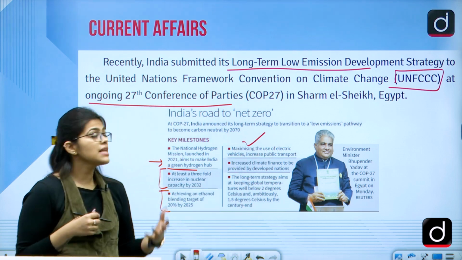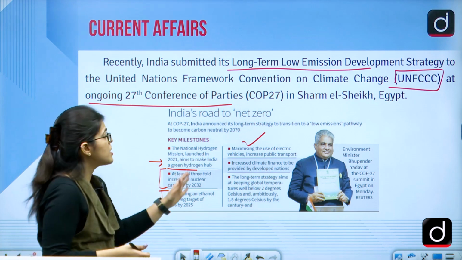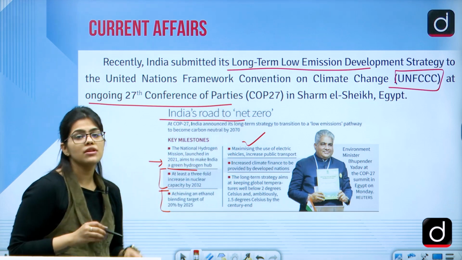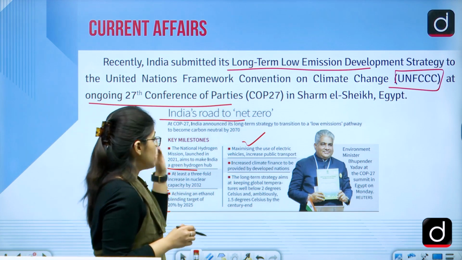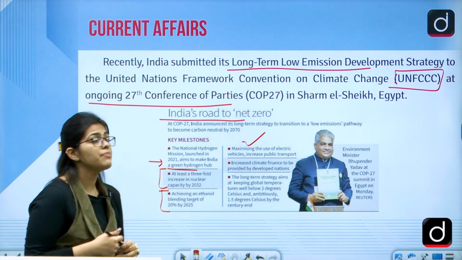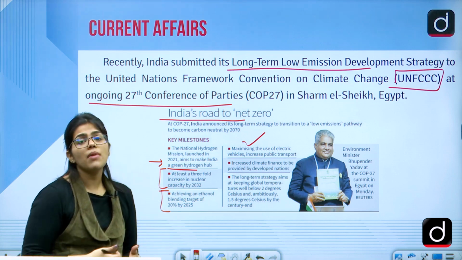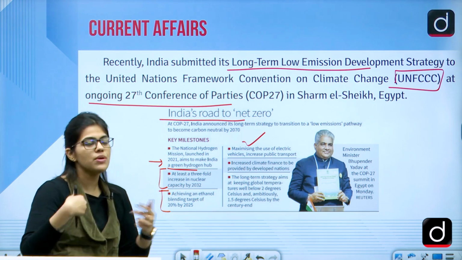Then an increase in climate finance to be provided by the developed nations is also one agenda that COP talked about. India also discussed that there would be net zero emission, which we discussed in the previous video as well. Basically our agenda is that by 2070 there would be zero emission. If we emit any amount of greenhouse gases, we will absorb it as well, so we'll have remedies to absorb it.